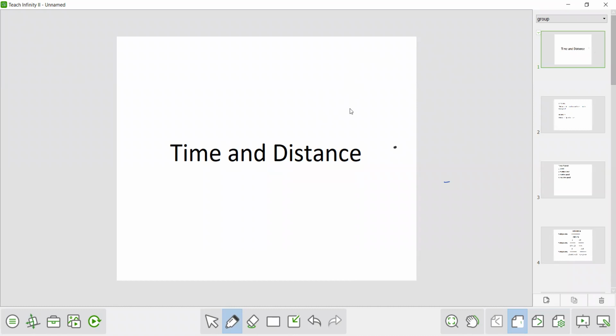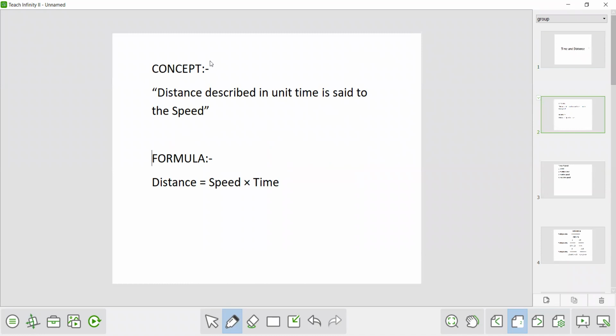Myself Anurodh Ankit. Today we are going to discuss a new topic, that is time and distance. In time and distance, the concept related to it is: the distance described in unit time is said to be the speed. This is the main concept behind it. Throughout time and distance, we will talk about the speed. So, what is the definition of speed? We first have to learn about it. The distance which is described in unit time is said to be the speed. The formula for it is distance is equal to speed into time.